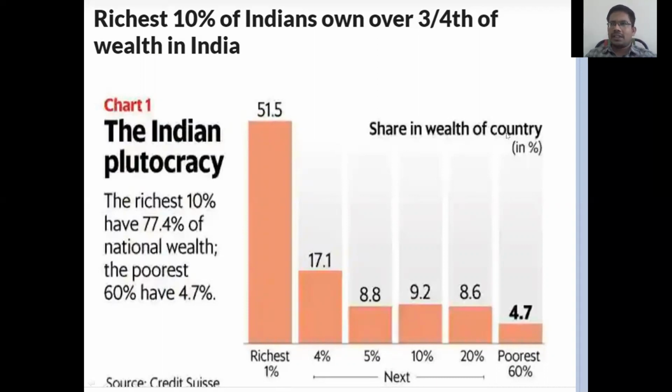So look at that, there is a big difference between rich people and poor people. Whereas 4.7% of national wealth is held by 60% of the national population. It means more than half of the population has only 4.7% of national wealth. That is a very big problem in our India.